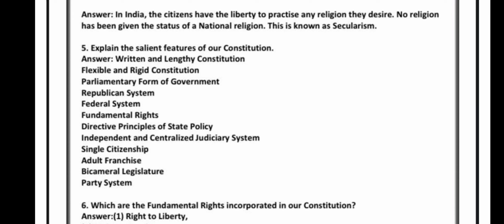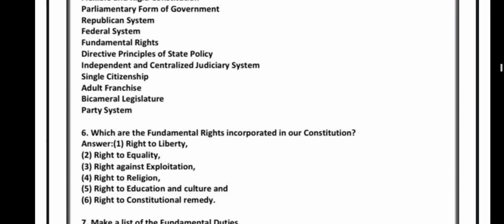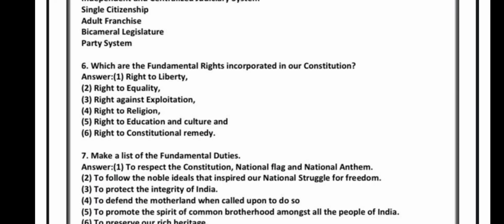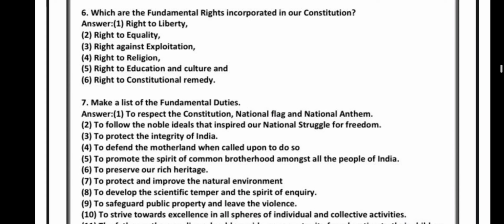So these are the salient features of our constitution. Which are the fundamental rights incorporated in our constitution? See, right to liberty, right to equality, right against exploitation, right to religion, right to education and culture, and right to constitutional remedy. So these are the fundamental rights incorporated in our constitution.